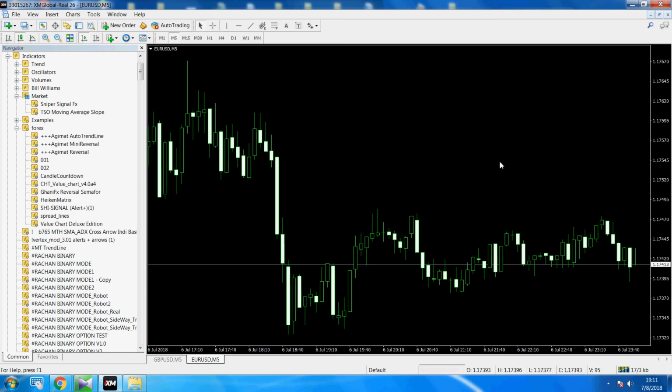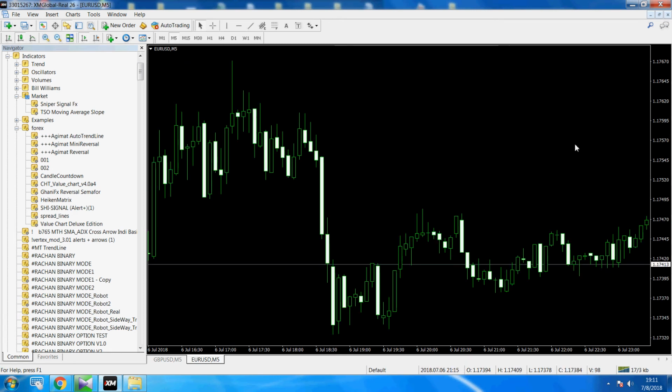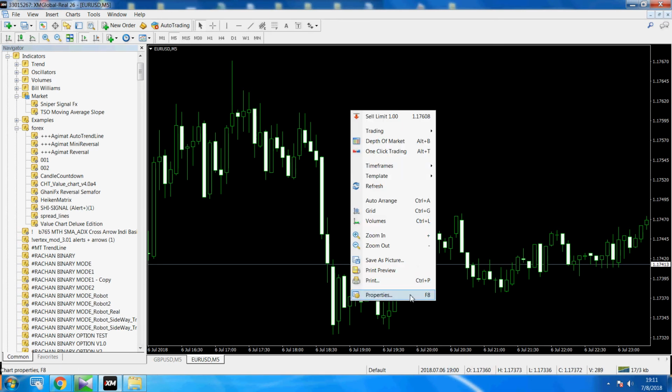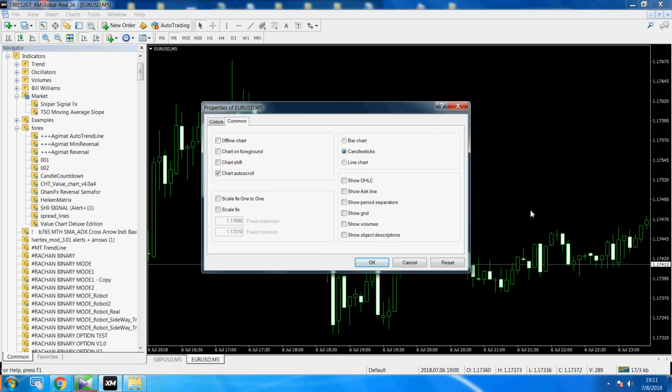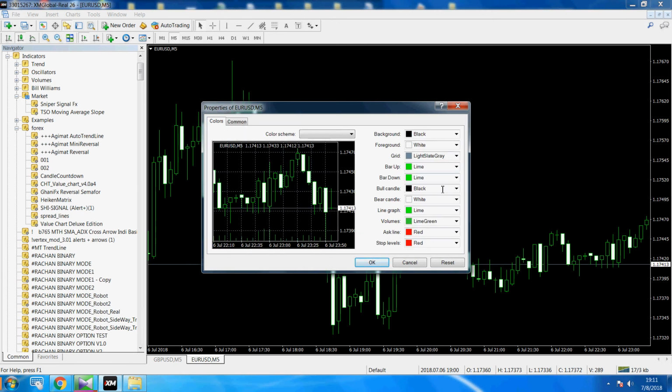Okay, and then if you don't like the color of your chart, you can change it here in the settings.